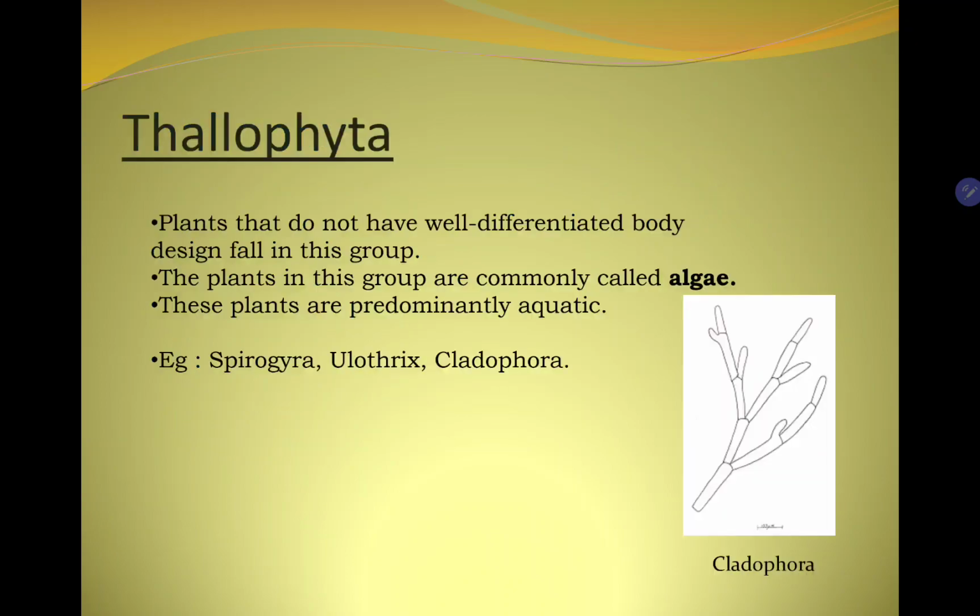Thallophyta. Plants that do not have well differentiated body design fall in this group. Well differentiated body design का मतलब हमको रूट्स, स्टेम और लीव्स ऐसे कोई स्ट्रक्चर्स थैलोफाइटा ग्रुप के प्लांट्स में विजिबल नहीं होते हैं. The plants in this group are commonly called algae.